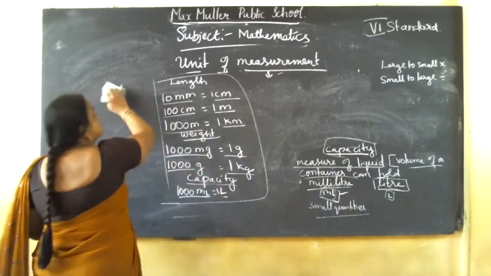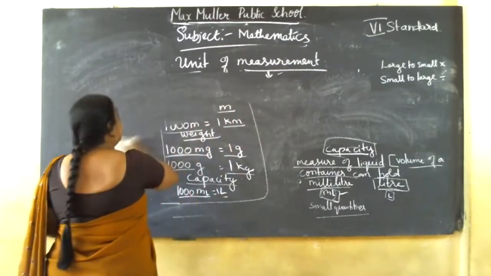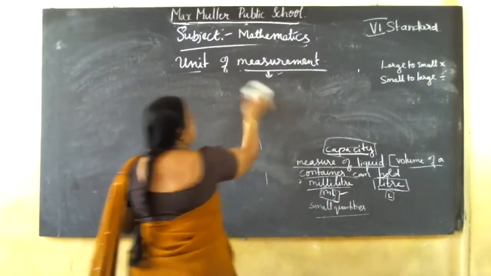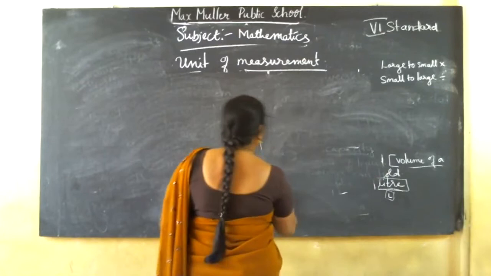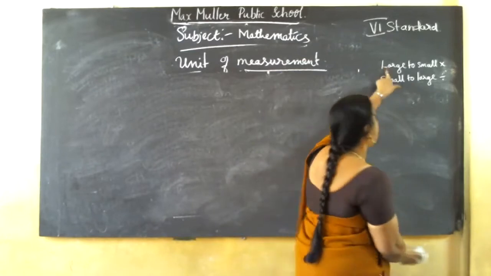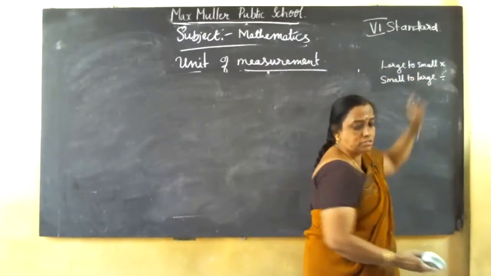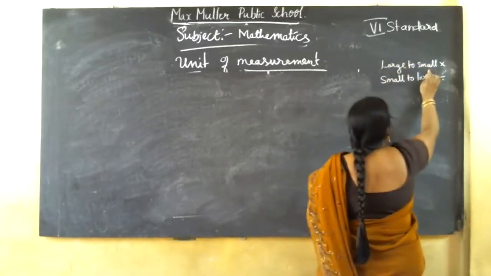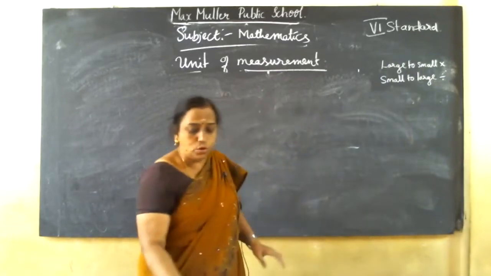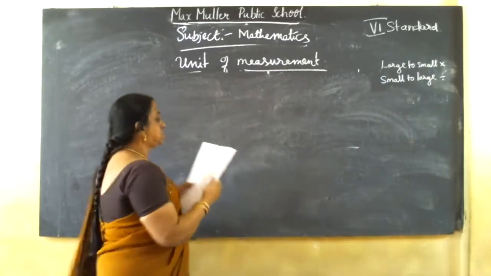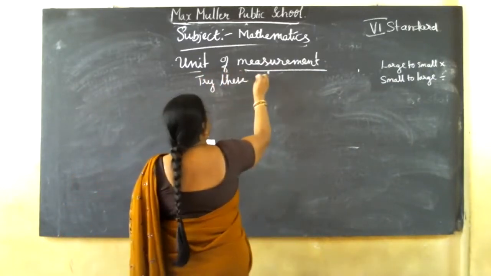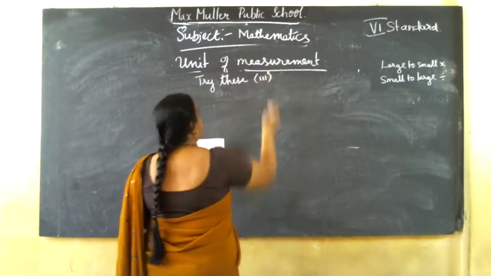Now I am going to solve questions from the textbook. Try this exercise, then I'll explain, and you can understand clearly. Whether it is large to small unit or small to large unit: if you need to convert a large unit to a small unit, multiply. Smaller unit to larger unit, divide. Okay, now we'll go to the questions. Exercise, try these three.